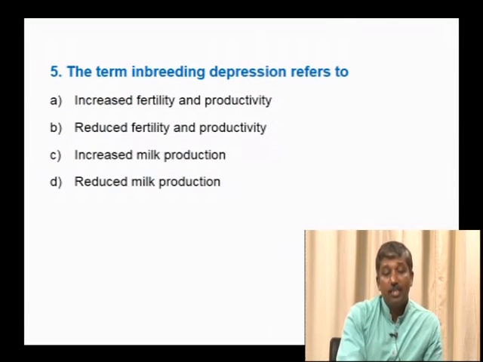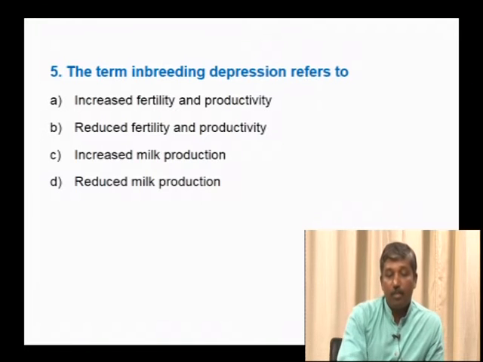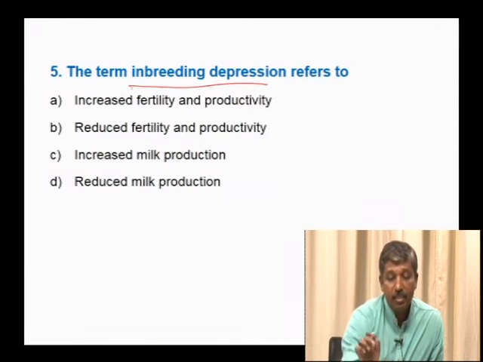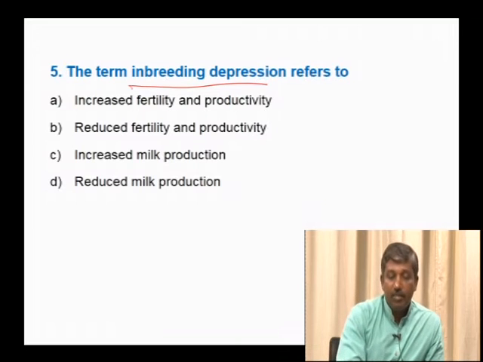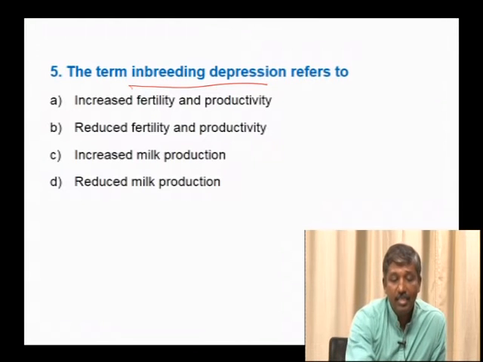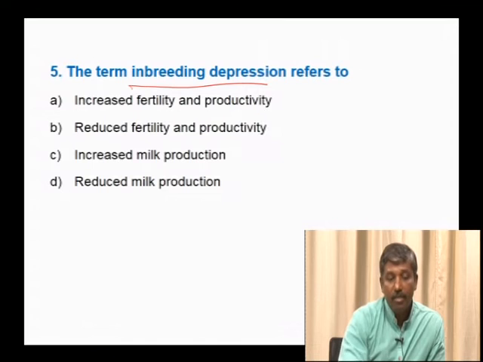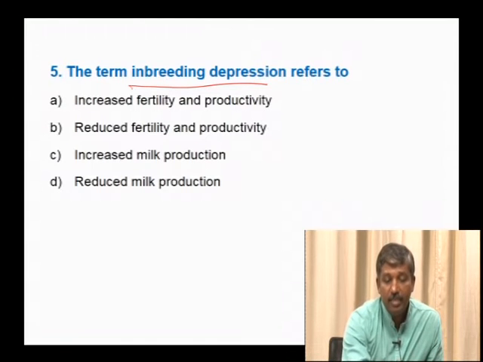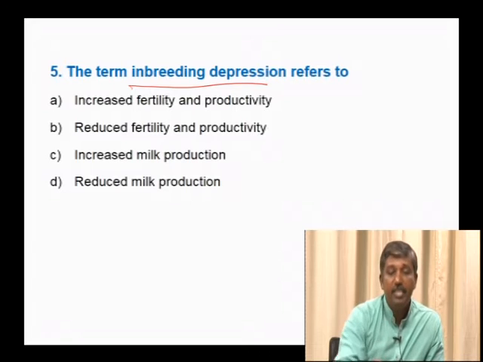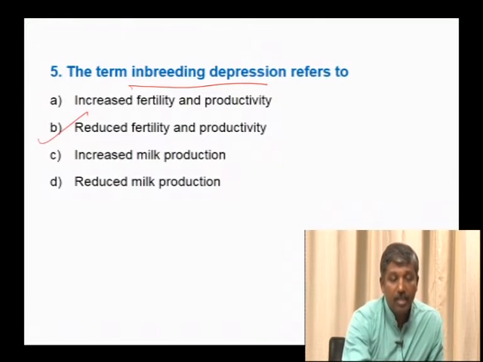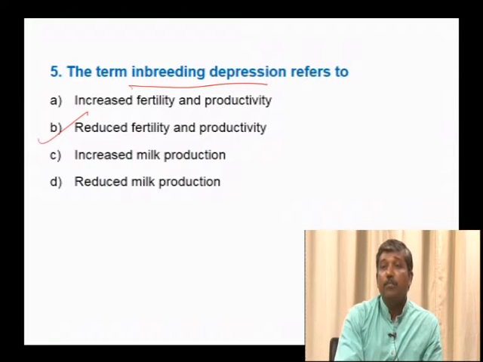The next question: the term inbreeding depression refers to. Inbreeding depression is one of the demerits of inbreeding. We look into the options: increased fertility and productivity. Since it is a demerit, inbreeding depression cannot increase fertility and productivity. The other option is reduced fertility and productivity. In inbreeding depression, it reduces fertility and productivity due to continuous inbreeding. Hence the correct option is reduced fertility and productivity.